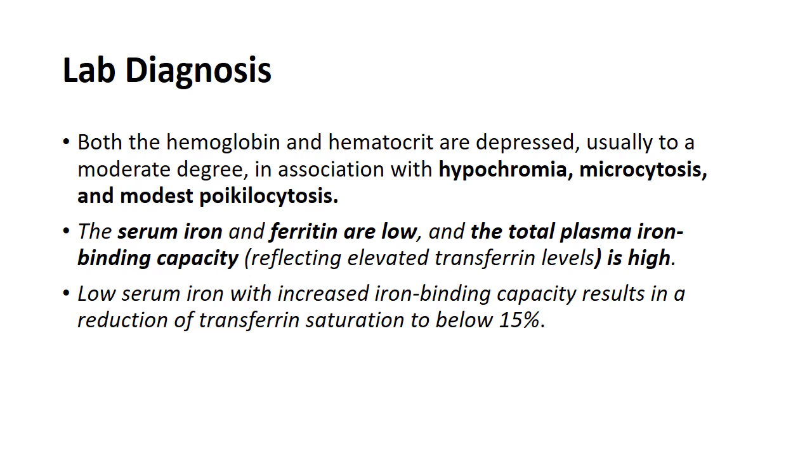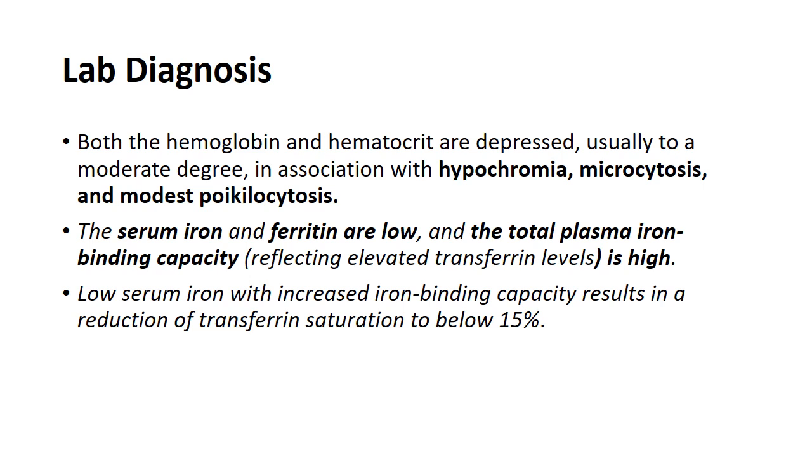Now lab diagnosis. Both hemoglobin and hematocrit, that is packed cell volume, are decreased, usually to a moderate degree, and the patient develops changes in the peripheral blood smear as well as in the bone marrow, with hypochromia, microcytosis, and poikilocytosis, that is, pencil-shaped cells are seen.